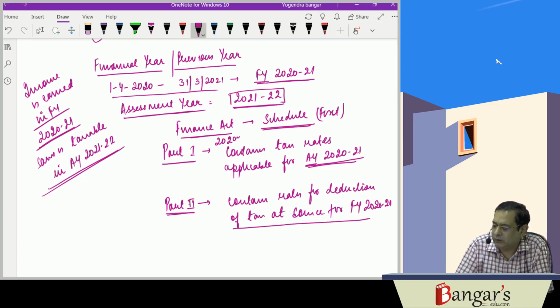It basically contains the rates for deduction of tax at source for financial year 2021.